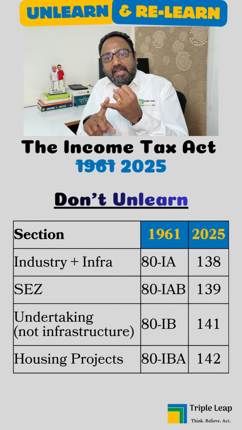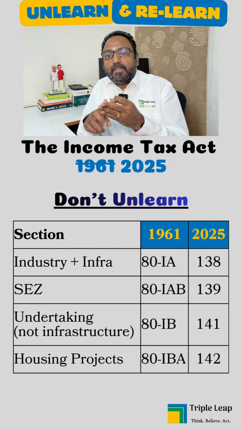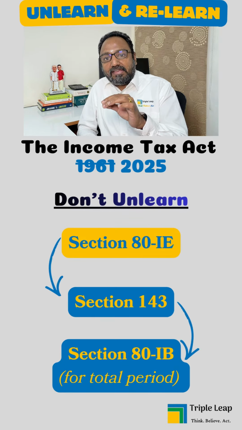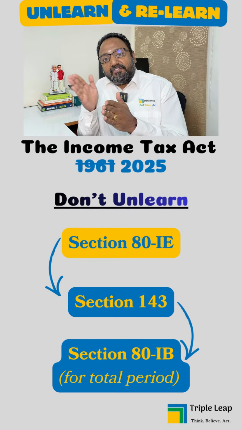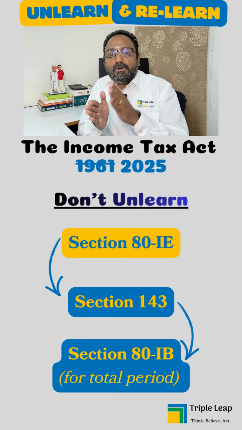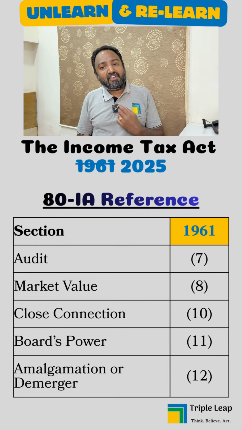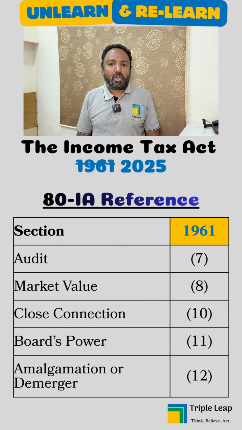The same is with 80IAB, 80IB and 80IBA. So don't unlearn them. However, section 143, the equivalent of 80IE, is independent but refers to 80IB for computing the eligible period of deduction. I remember 80IA used to be referred to by various other sections for provisions on audit, market value, close connection, board's power and amalgamation or demerger of such business. Where are they mentioned now?